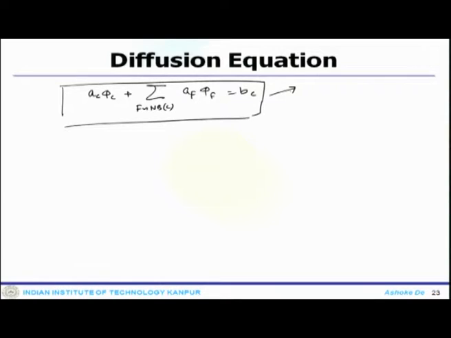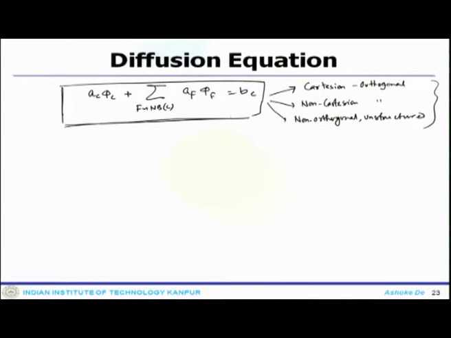It works for my Cartesian orthogonal system, non-Cartesian orthogonal system, non-orthogonal unstructured system. So, for each of these systems, the end discretized equation looks exactly similar. Where it differs is in the calculation of these coefficients AC, AF.